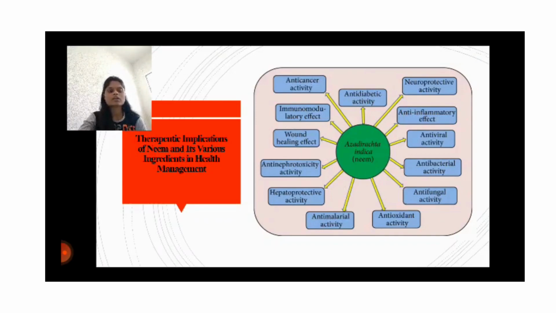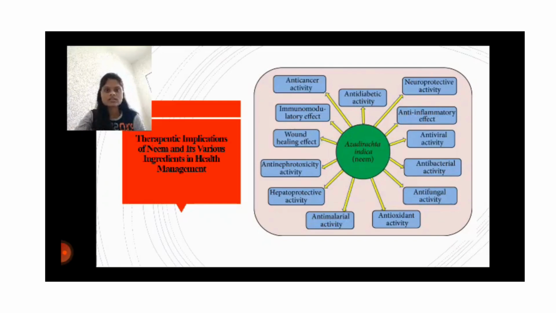Neem plant parts show an antimicrobial role through the inhibitory effect on microbial growth and potentially cell wall breakdown. Azadirachtin is a main chemical constituent. It is a complex triterpenoid limonoid present in the seed, which plays an important role in antioxidant activity and toxic effects on insects. Ethanolic extract of the leaves shows in vitro antibacterial activity against both Staphylococcus aureus and MRSA with a great zone of inhibition.